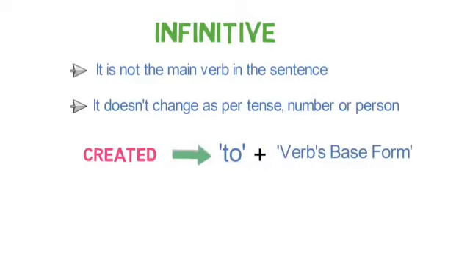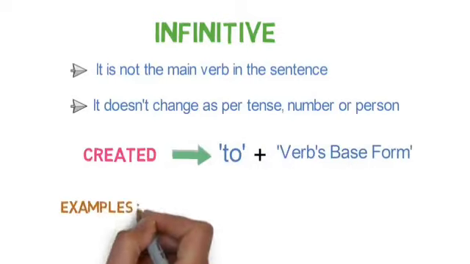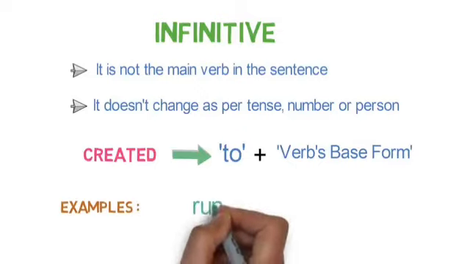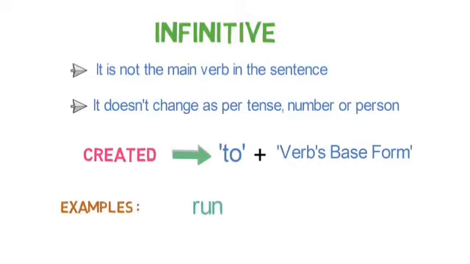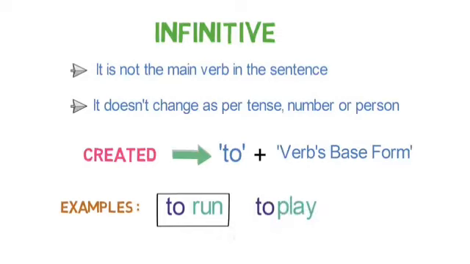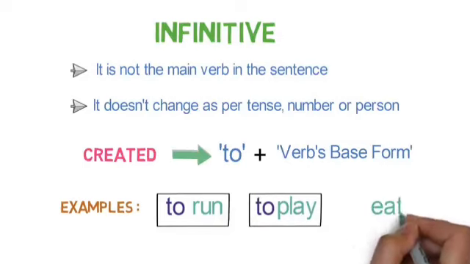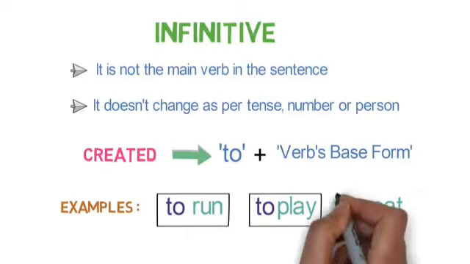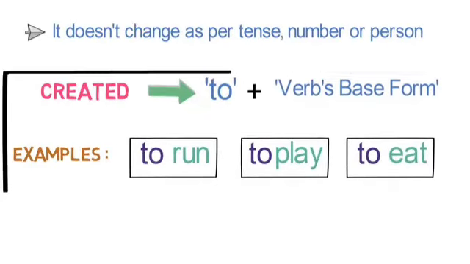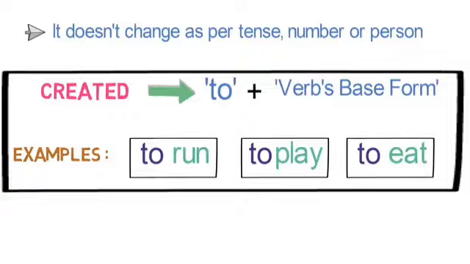Let's understand how to create infinitives with some examples. To convert verb run, which is in verb's base form, we add to before the word run, so it becomes to run. To convert verb play, we add to before the word play, so it becomes to play. To convert verb eat, we add to before the word eat, so it becomes to eat. Now we have understood how we can create an infinitive.